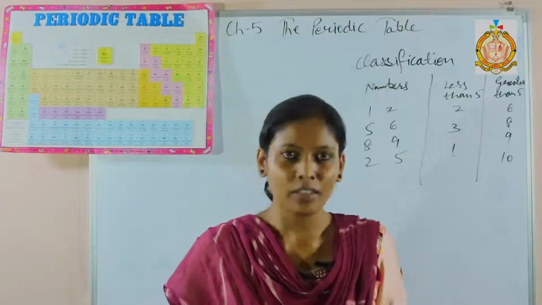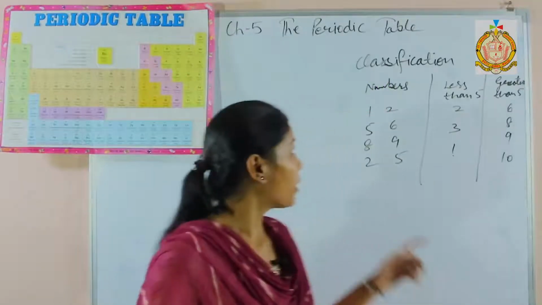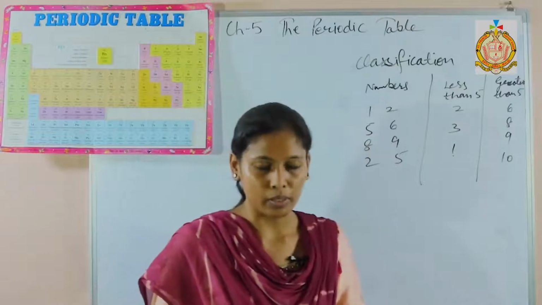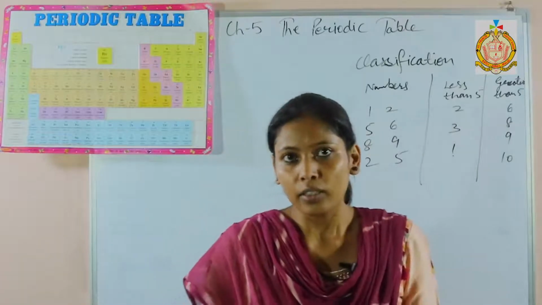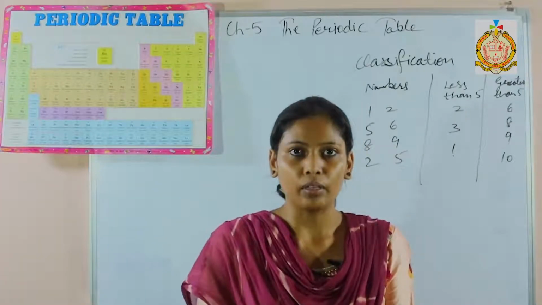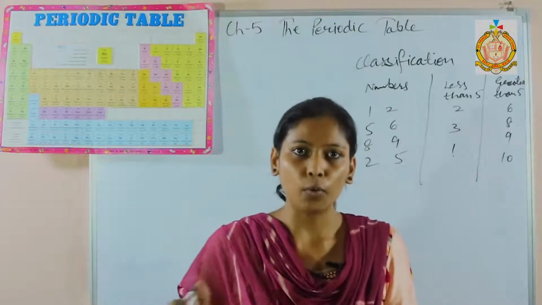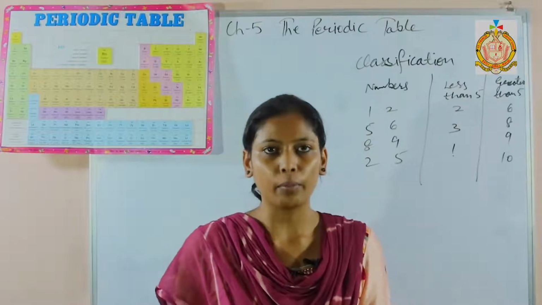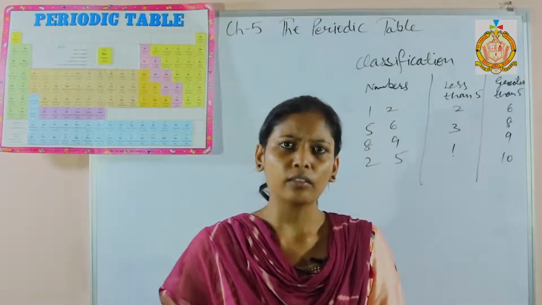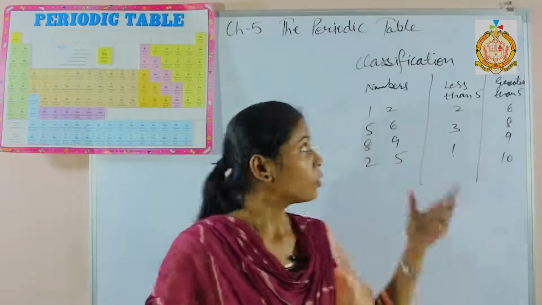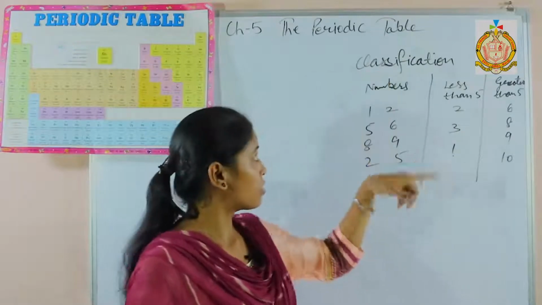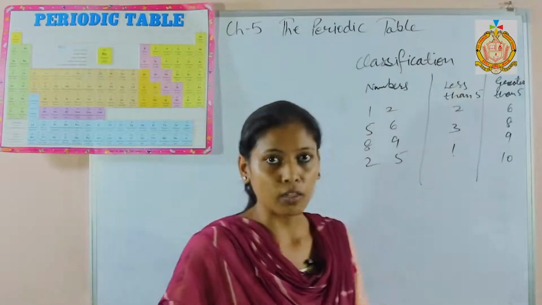Good morning, students. Let's start our chapter number 5, the periodic table. So, periodic table, what is a table? When we arrange things in rows and columns, it is called a table. Now, why is there a need for the periodic table? There is a reason, that is classification.